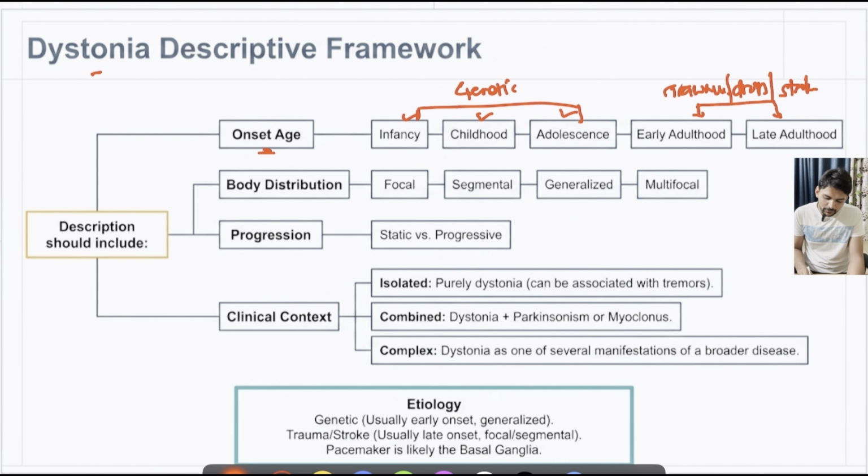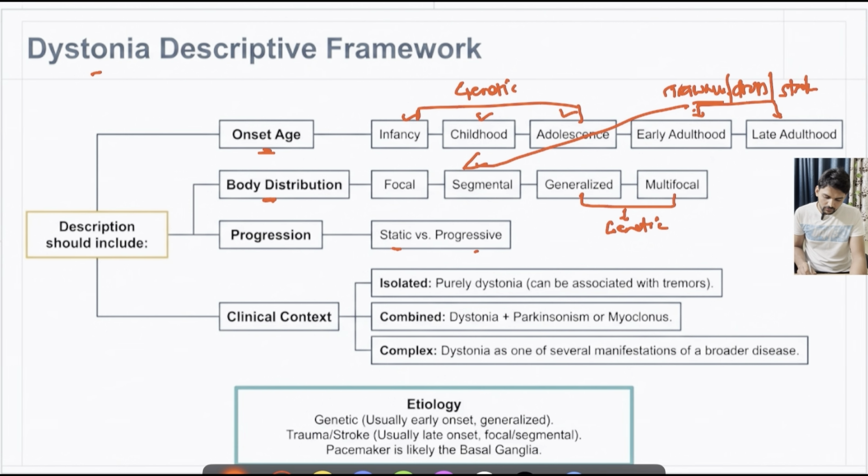Then always focus upon the distribution of the dystonia. For example, if they are generalized or multifocal, these are mainly due to genetic causes, whereas if it is due to these particular reasons, it will be usually focal and segmental. This is not the rule, but if we approach the case this way, then we might get the exact reason for dystonia and see whether it is static or progressive.